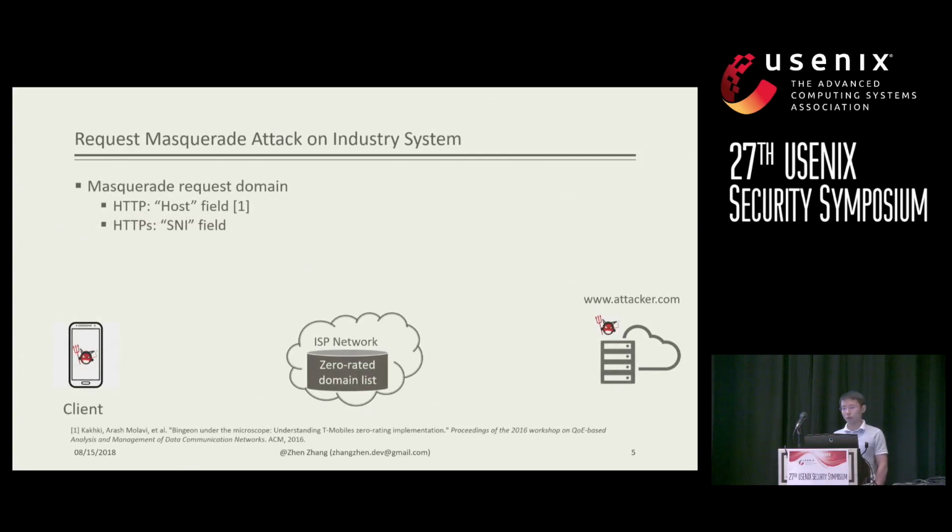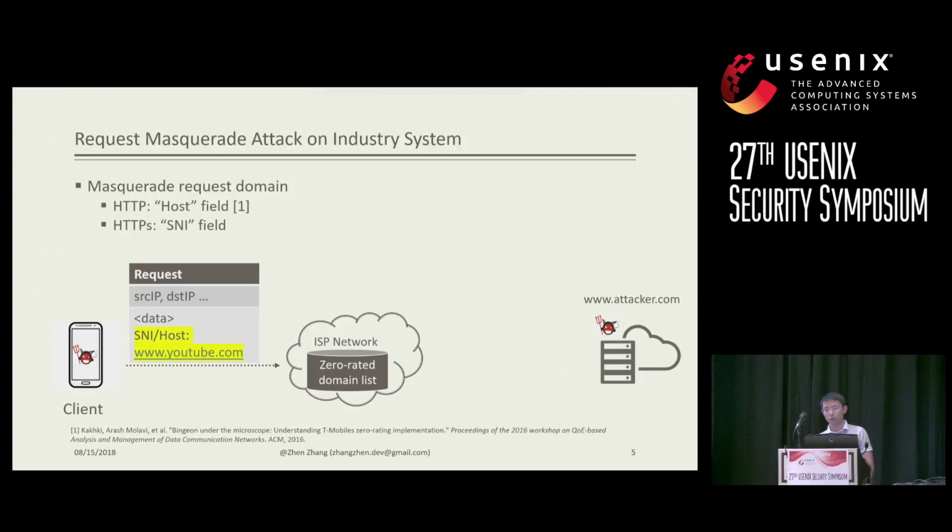So I would like to talk about the request masquerade attack on existing industrial systems. In this attack, the malicious client will send a request packet to the attacker server, which is a non-zero-rated content provider. The noticeable change here is that it uses a domain name that actually belongs to a zero-rated content provider, YouTube for example.